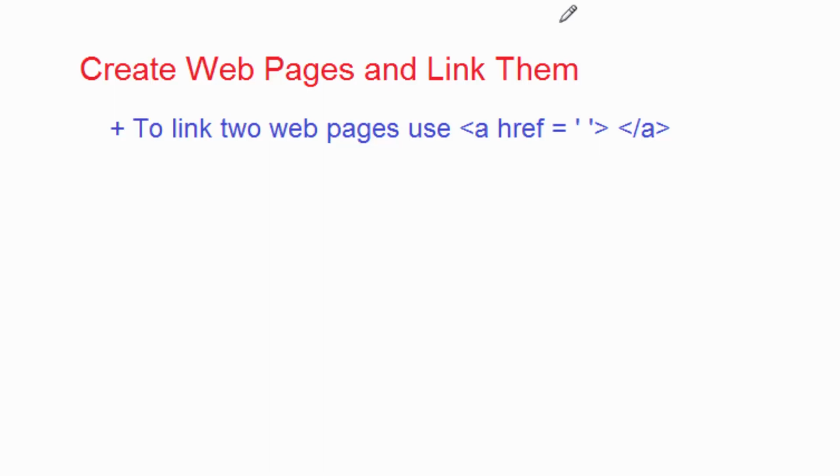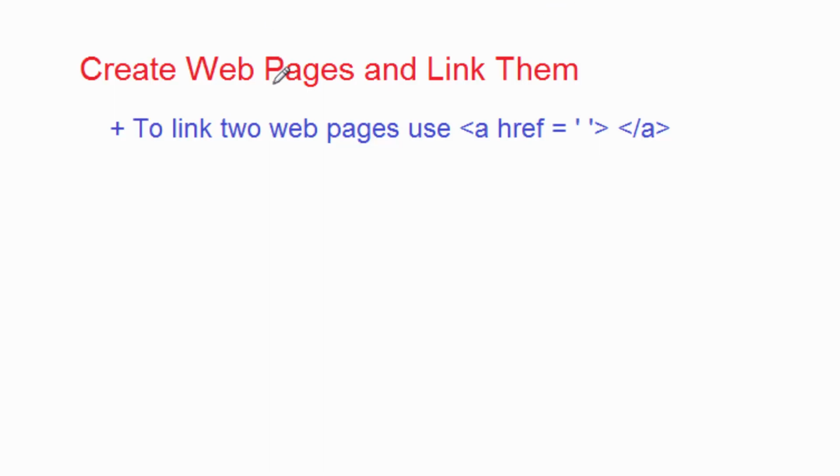Today I want us to look at how you can create web pages, then link them, so that when somebody is in page 1 and you click a link, it will take you to page 2. Or if you are in page 2, you want to go back to page 1, you can click a link and you are taken to page 1. And to do that is very simple.